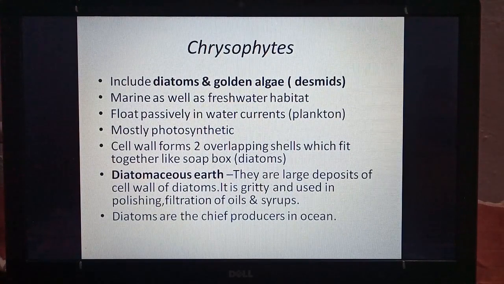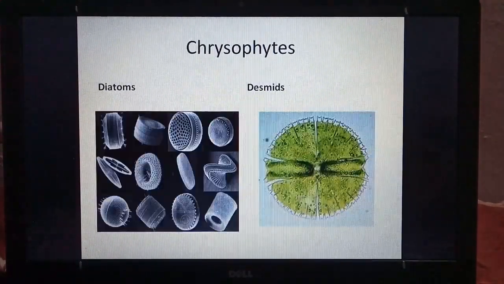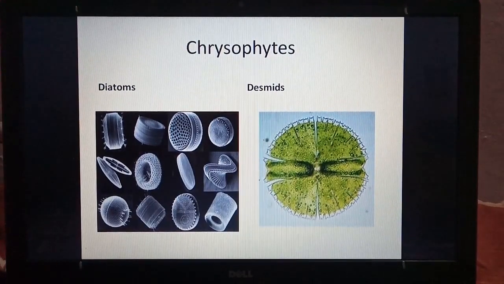Diatoms are chief producers in ocean. So we know that in food chain there are producer, consumer and decomposer. But in ocean the chief producer, or mostly those which carry out photosynthesis and produce food, they are diatoms. So this is important point. In this we can see diatoms and desmids. You can see diatoms, they have overlapping parts, and desmids are golden algae. It also has two parts.